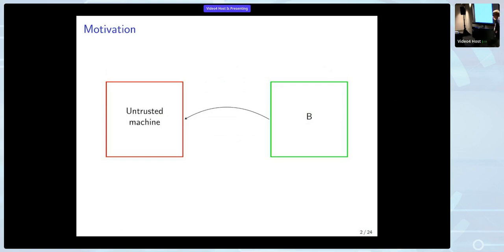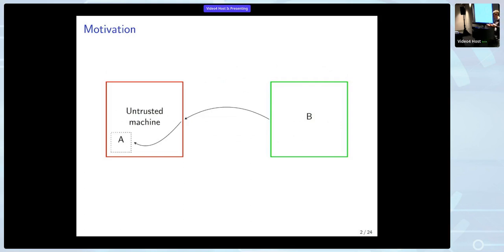So what do we want to achieve with this? Well, suppose a setting where we have a trusted component B, and it wants to communicate with an untrusted machine, and specifically with a component A on that machine. But the untrusted machine can change A however it wants when A is deployed on it.